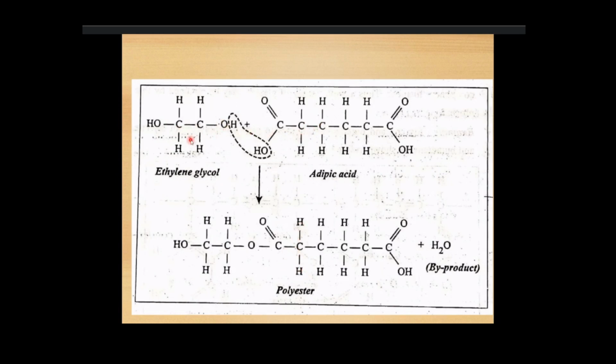So two different types of monomers, that is ethylene glycol and adipic acid, will react with one another to produce the polyester, that is the polymer. The byproduct is H2O, that is water. So this is the processing of condensation polymerization.